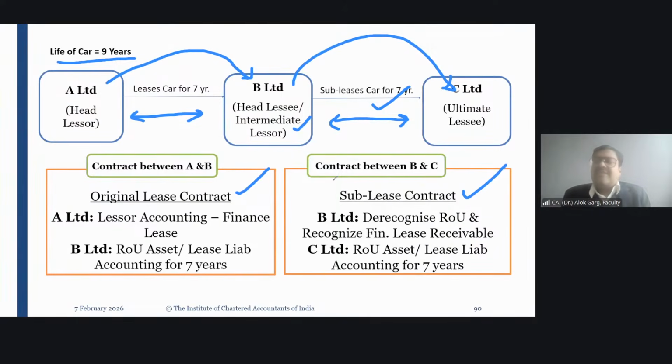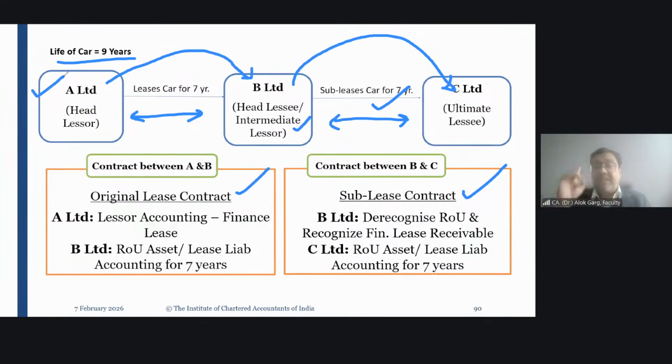So let's say this kind of question came in the exam with lots of lines. What you need to do? You need to understand there are two contracts, A-B and B-C. And the question is asking you to conclude the accounting for this entire lease and sublease contract.